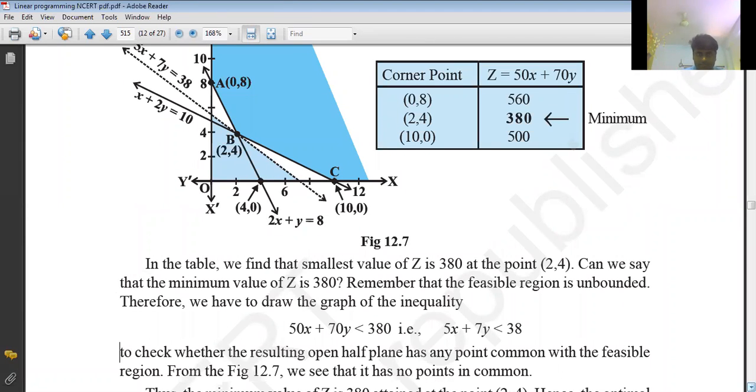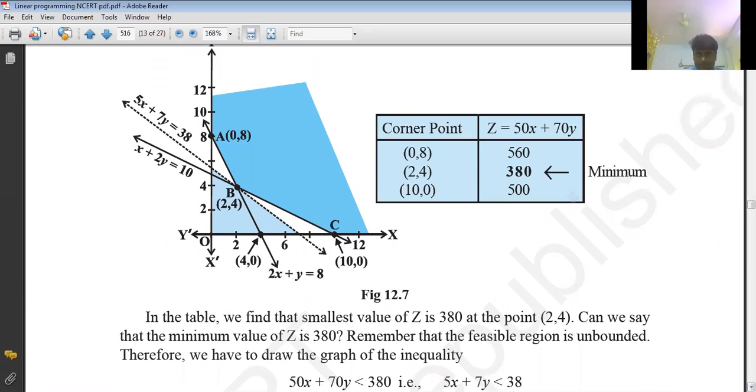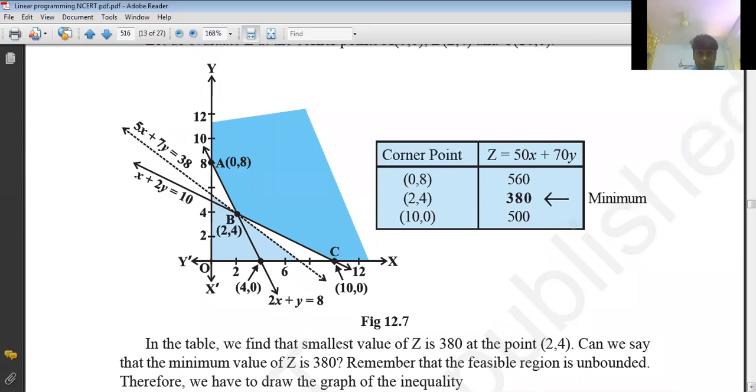Now see here. (2, 4) is the point of intersection. If you observe, (2, 4) is the point of intersection here, right? So by taking (2, 4) as the point of intersection, now we can take the first line. See, what is that? (4, 0), (0, 8). For the first line I have taken these, and for the second line also I have taken one point on the y-axis, and the point of intersection, which both lines need to pass through.